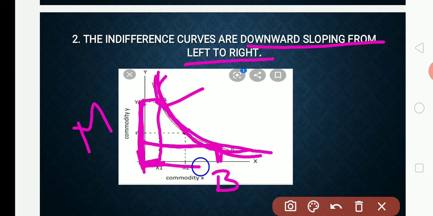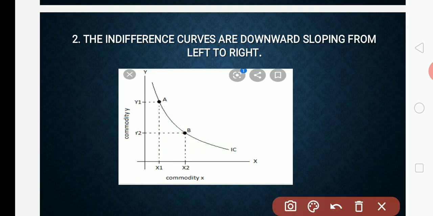So in order to get one commodity more, another commodity has to be sacrificed. If I want more mango, I have to sacrifice banana. If I want more banana, I have to sacrifice mango. In order to get one commodity more, another commodity less, the indifference curve has to slope downward from left to right.